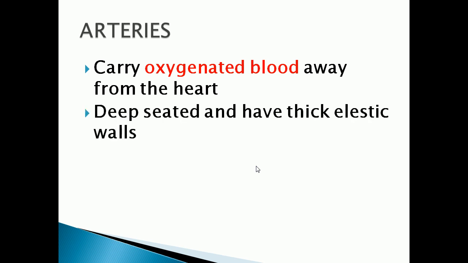So it is deep seated, present inside the body, and has thick elastic walls. Walls are absent in arteries. Valves are very, very important. What is meant by valves? They prevent the flow back of blood. So in arteries valves are absent.